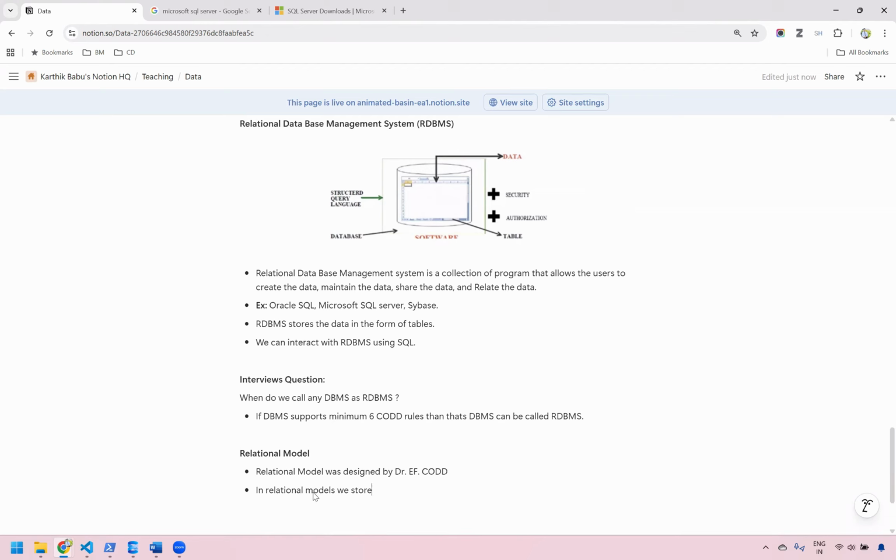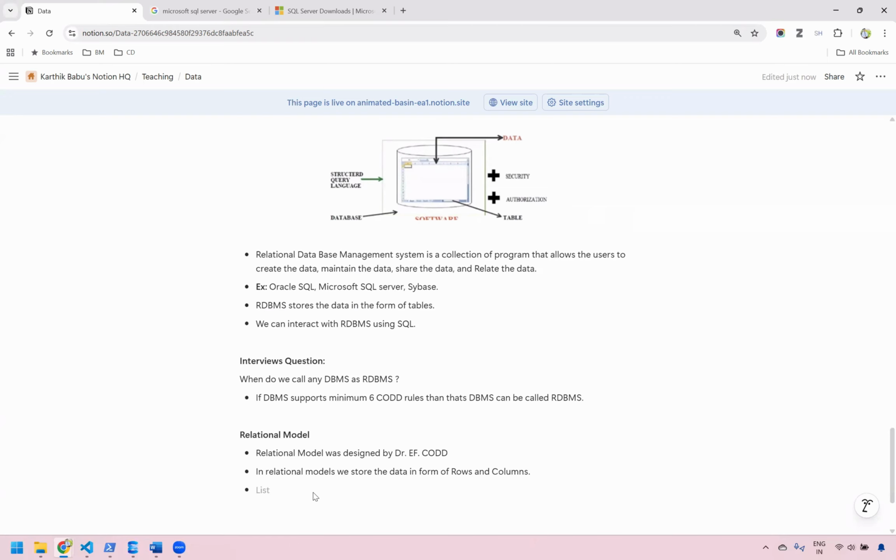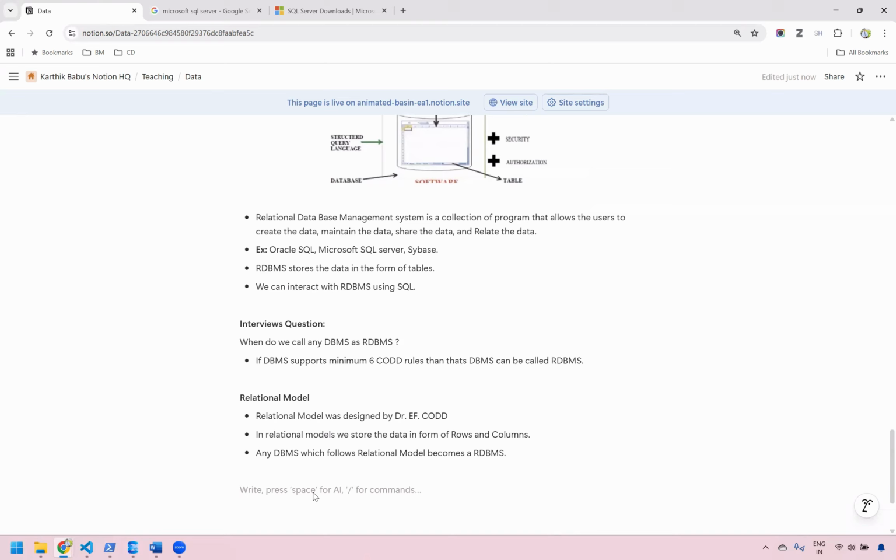In relational model, we store the data in the form of rows and columns. Okay. Now, any DBMS which follows this relational model becomes an RDBMS. Okay, this is the point that, for your understanding, I'm giving. So please go through it and try to learn it.